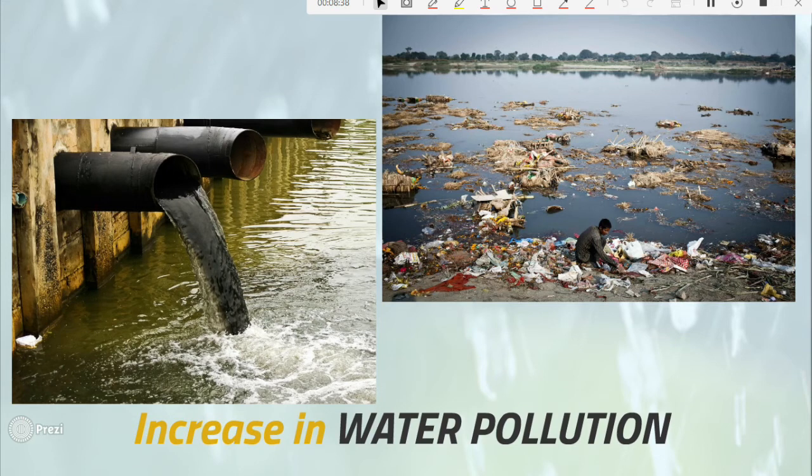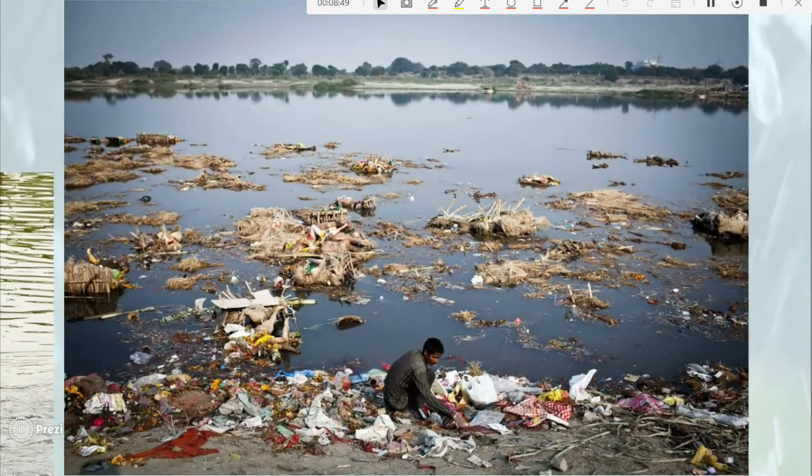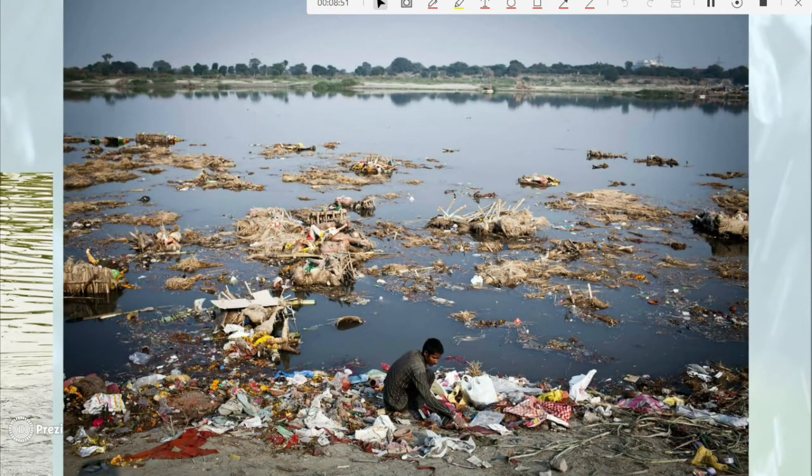Another problem that has caused our limited supply of water is the increase in water pollution. You can see from the picture above here, there's a lot of water pollution in this river, and therefore this water is not safe for human consumption. So that obviously is a shortage in water supply.